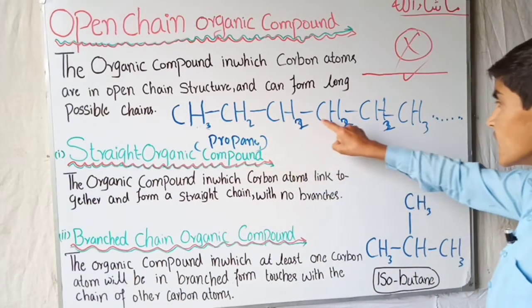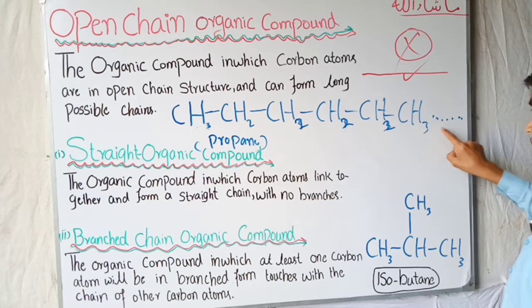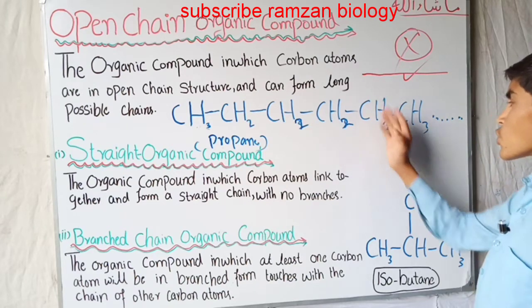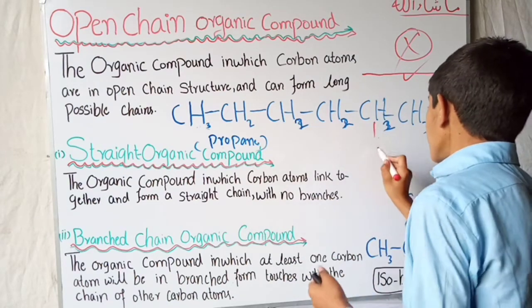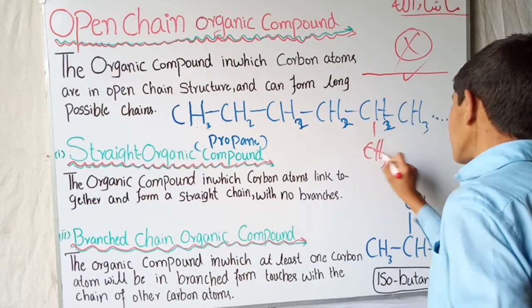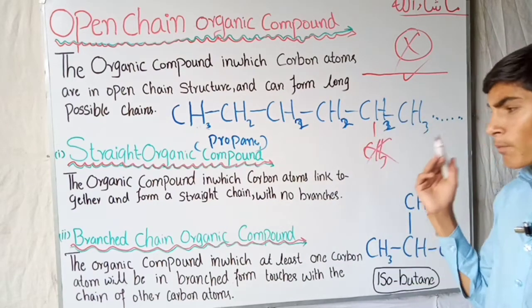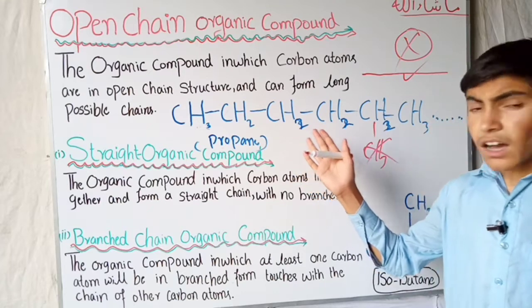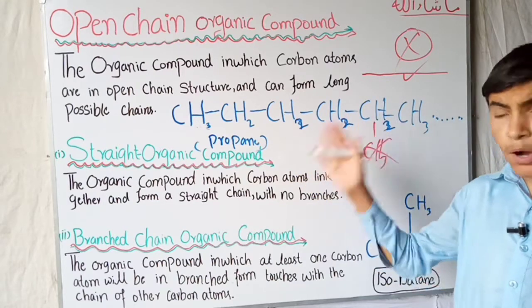You can see there are no branches. Therefore we say this is a straight chain organic compound.